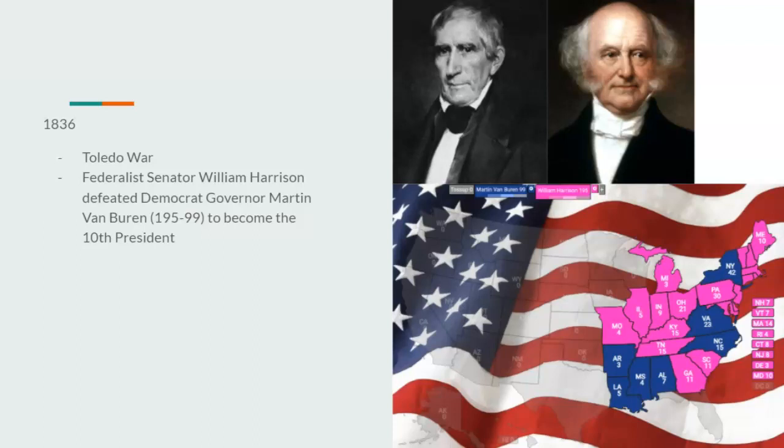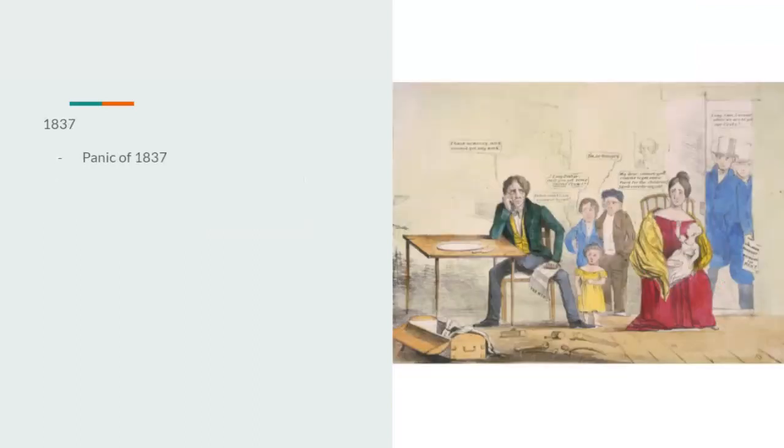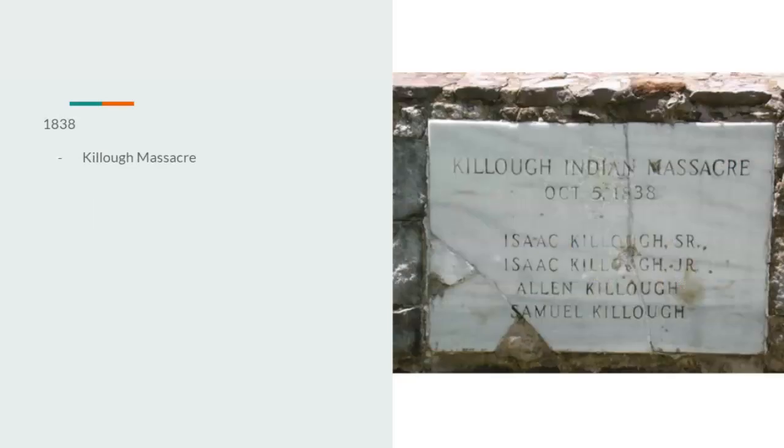And also, just a spoiler for the next episode, he will not run for re-election because of his age. That was the original plan when he won the presidency, so he would stick to that in this timeline. 1837, a bad look for the Harrison presidency is that there is the Panic of 1837, which is not good for the Federalist Party. Going on to 1838, there's the Kilo Massacre, again, a massive slaughter of Native Americans.